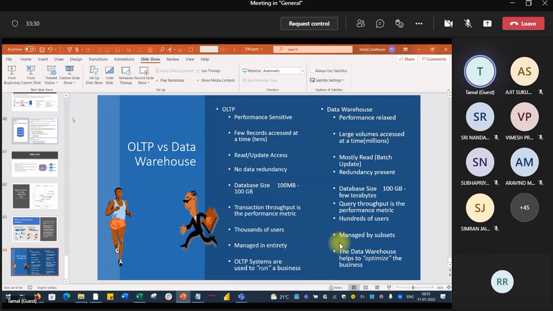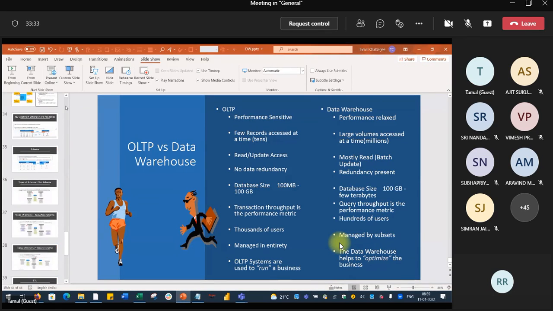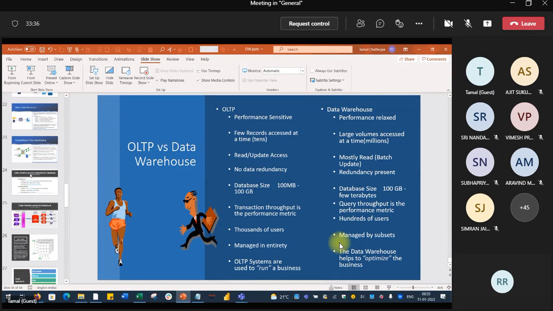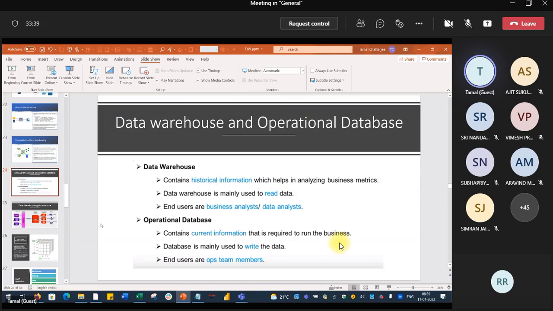Okay. Now I am going back. This slide tells whatever we have discussed. This is the data warehouse system and operational database. It contains the current information. A database is mainly used to write, right? When you make any transaction in a bank, your data is being written to the database. But in a data warehouse, you are reading the data to get some inference from the historical data. End users are business analysts, data analysts. Here the end users are ops team members.